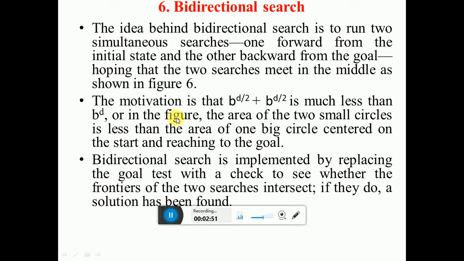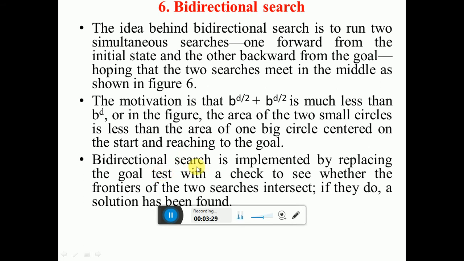And here the motivation behind this is what? b to the power d by 2 plus b to the power d by 2 is much less than b to the power d. In forward direction as well as backward direction, the time complexity is what? b to the power d, and here we get the time complexity b to the power d by 2 plus b to the power d by 2, which is much less than the time complexity of forward direction searching as well as backward direction searching. Also, the area of two small circles is less than the area of one big circle centered on the start and reaching to the goal.